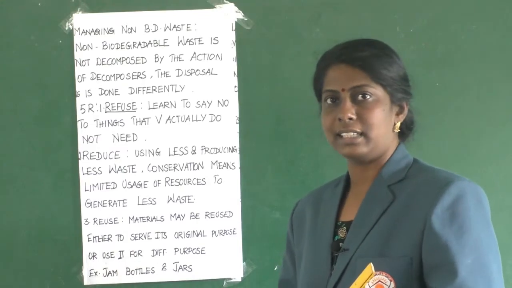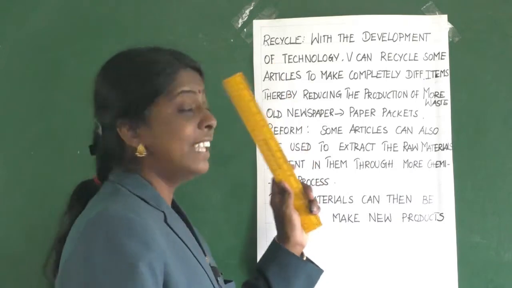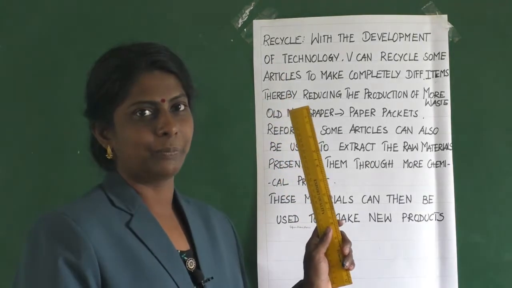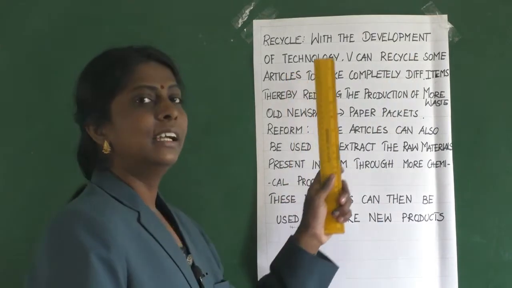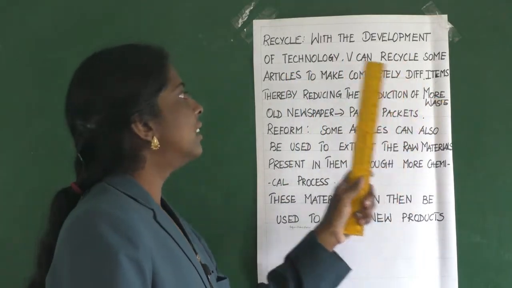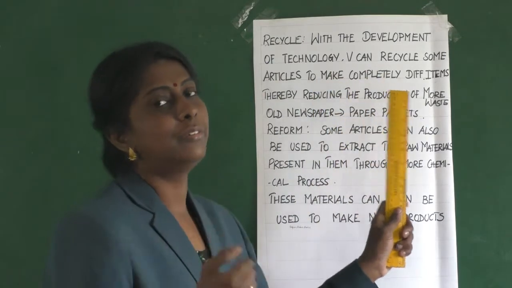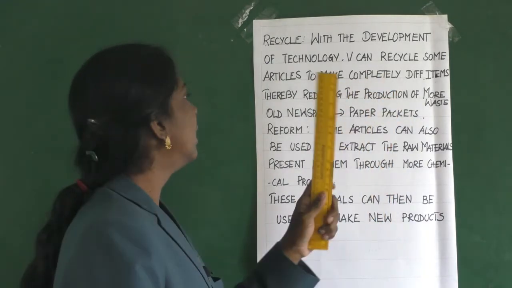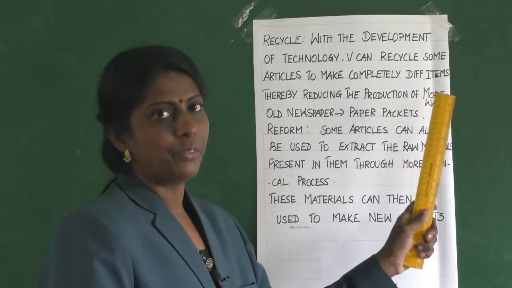Clear, children? Yes. Now let us learn further, that is next is recycle. What is that? Recycle. With the development of technology, we can recycle some articles to make completely different items, thereby reducing the production of more waste.